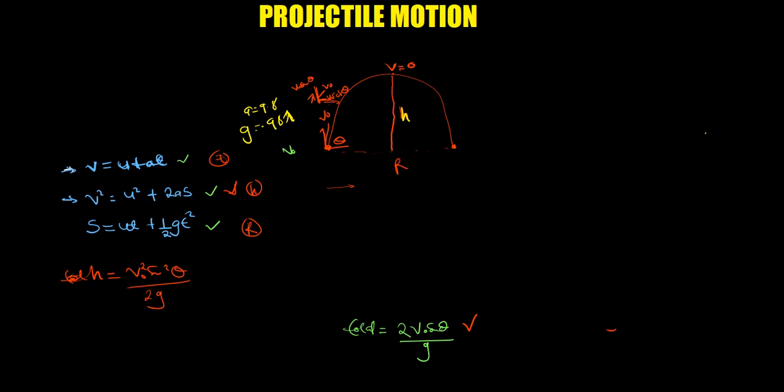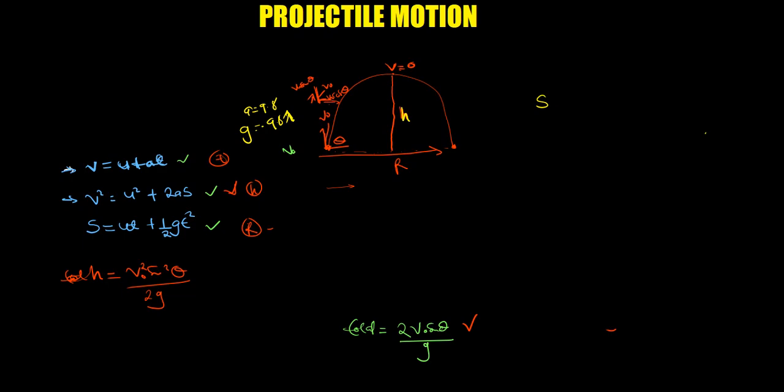I don't know why people fail this, but you just have to master them like this. It depends on what you have. Gather the data and see which one is possible. So for this one, let's see. I'll use this one to find the maximum range, because we need to know this R. I'll use the same very last equation, s equals, which is now the range I want. I place the distance that I want, depending on the data that I have. So let me collect the data first.